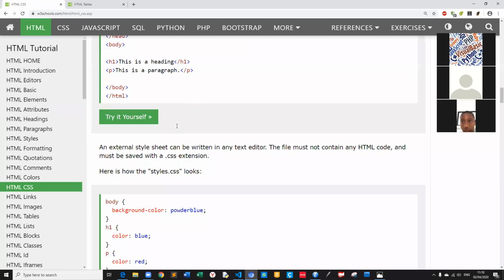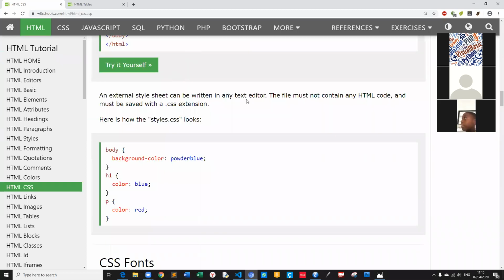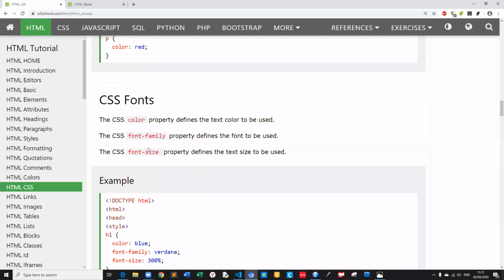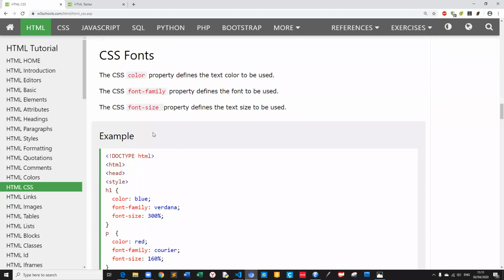An external style sheet can be written in any text editor. The file must not contain any HTML code and it must be saved with the .css extension. Can you see the .css extension? Here is how the style CSS looks. Look, you can save it like this, and here are the color, font family, font size.